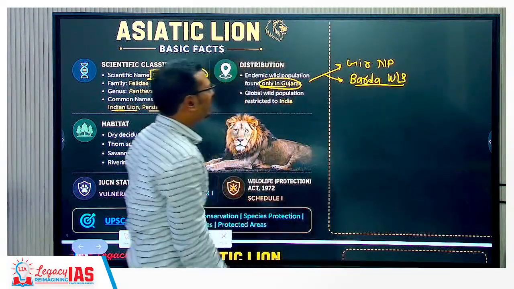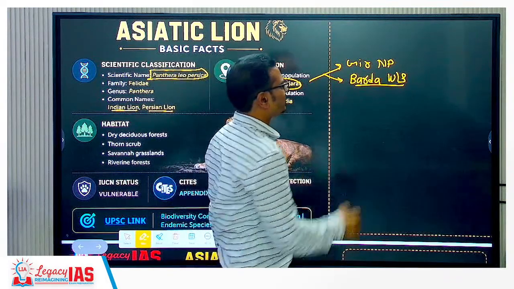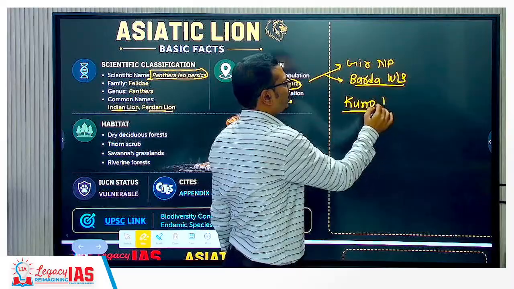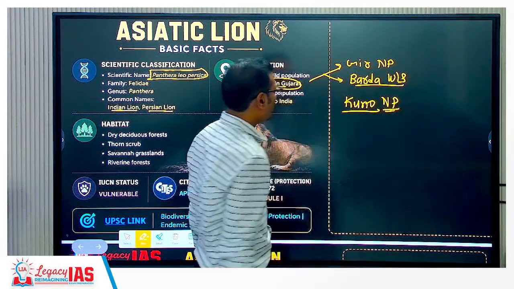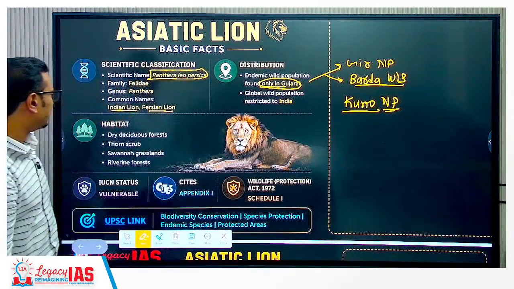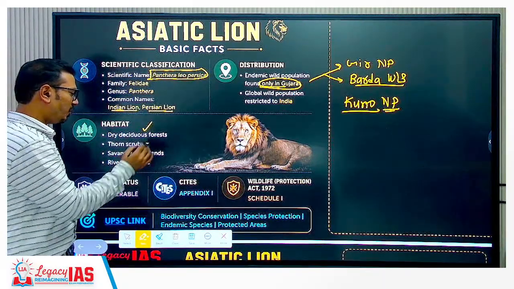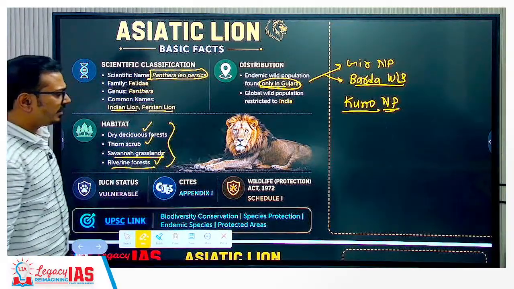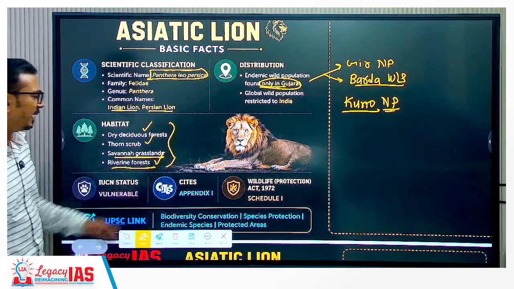It has also been proposed that a new population can be established by translocation to Kuno National Park, where cheetahs are also there, right? The Supreme Court has also advised on this. Habitat: dry deciduous forest, thorn scrub, savanna grasslands and riverine forest. So this is, we can say, the habitat of lions overall around the world.